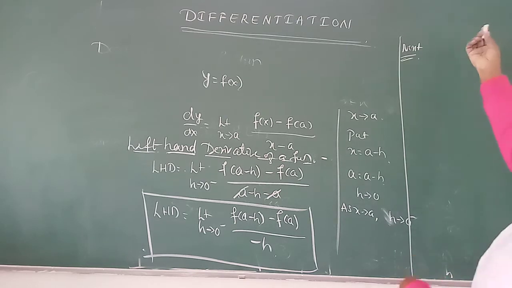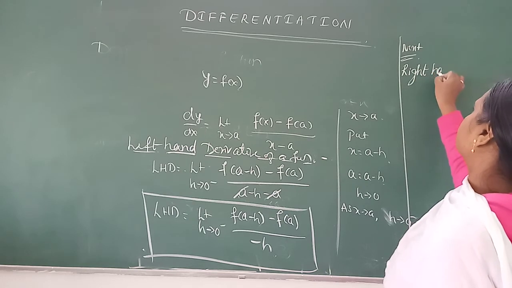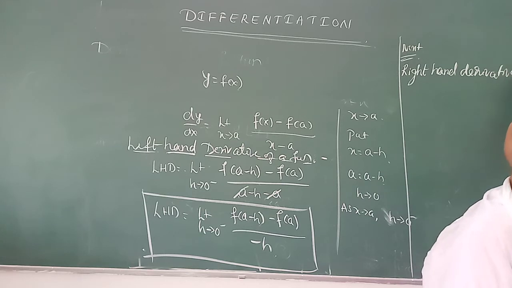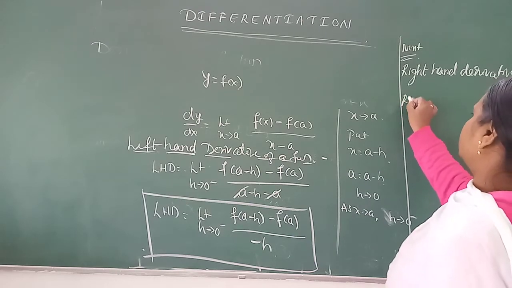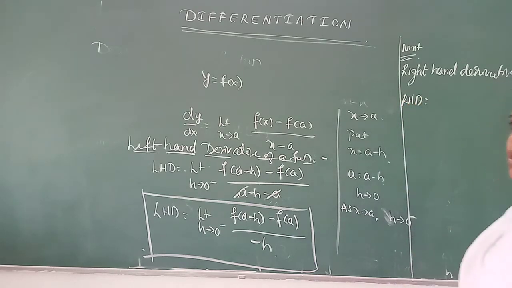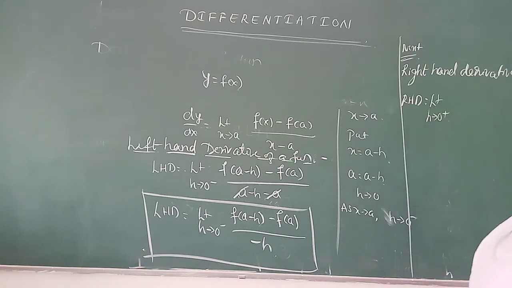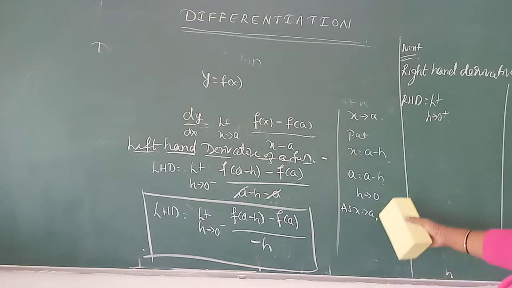We'll think for right hand derivative of a function. Right hand derivative of a function, that is RHD. For this we are applying limit as x tends to 0 plus f of, we take, okay, better we will write this side.